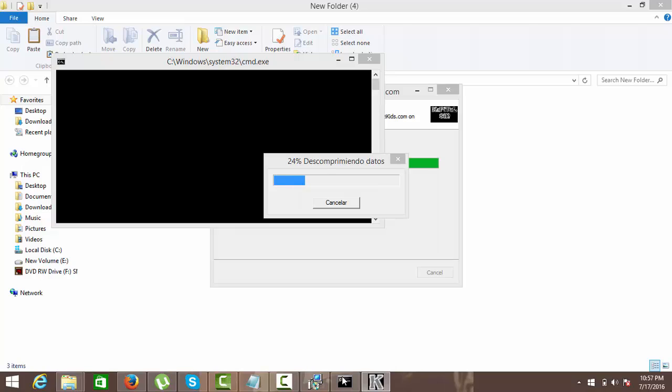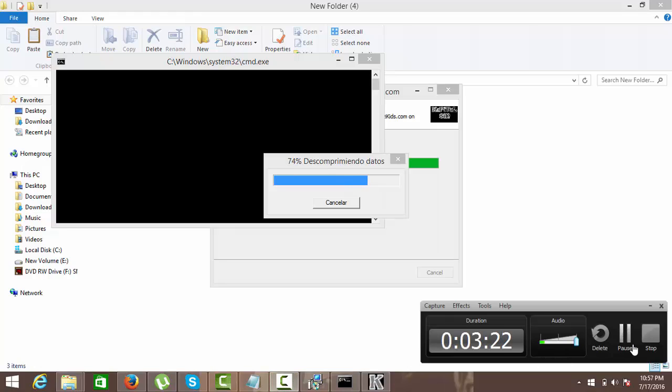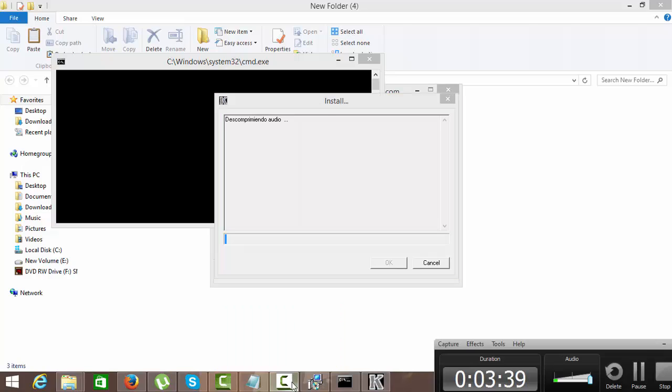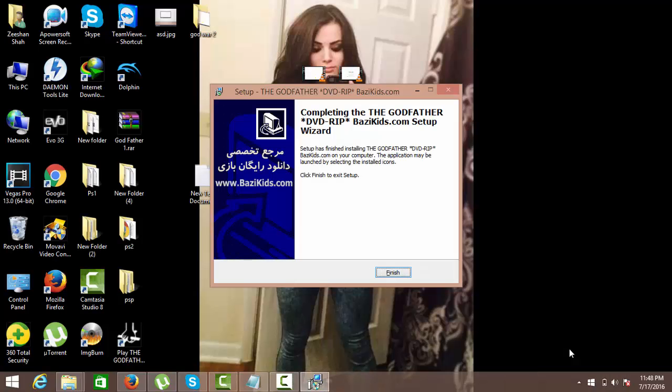You have to wait until all the complete setups run. So now audio is decompressing. So click on finish when the game is installed.